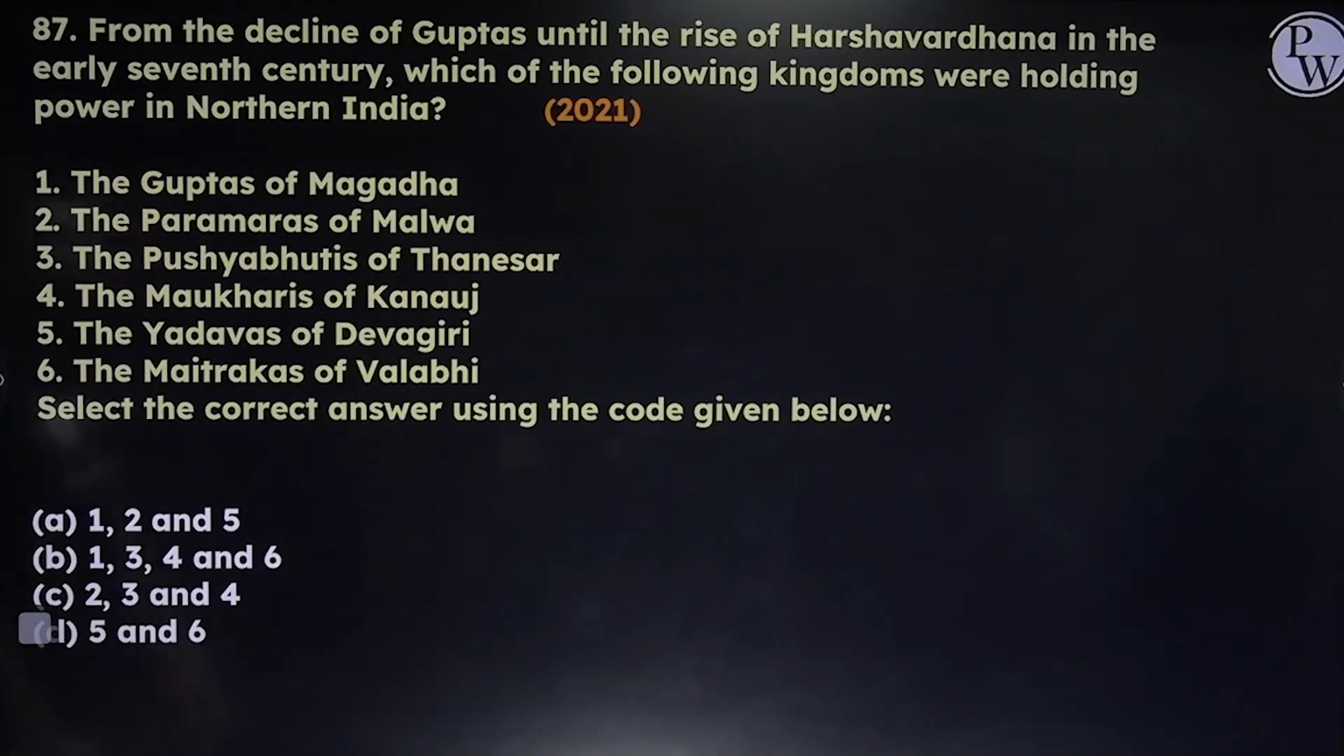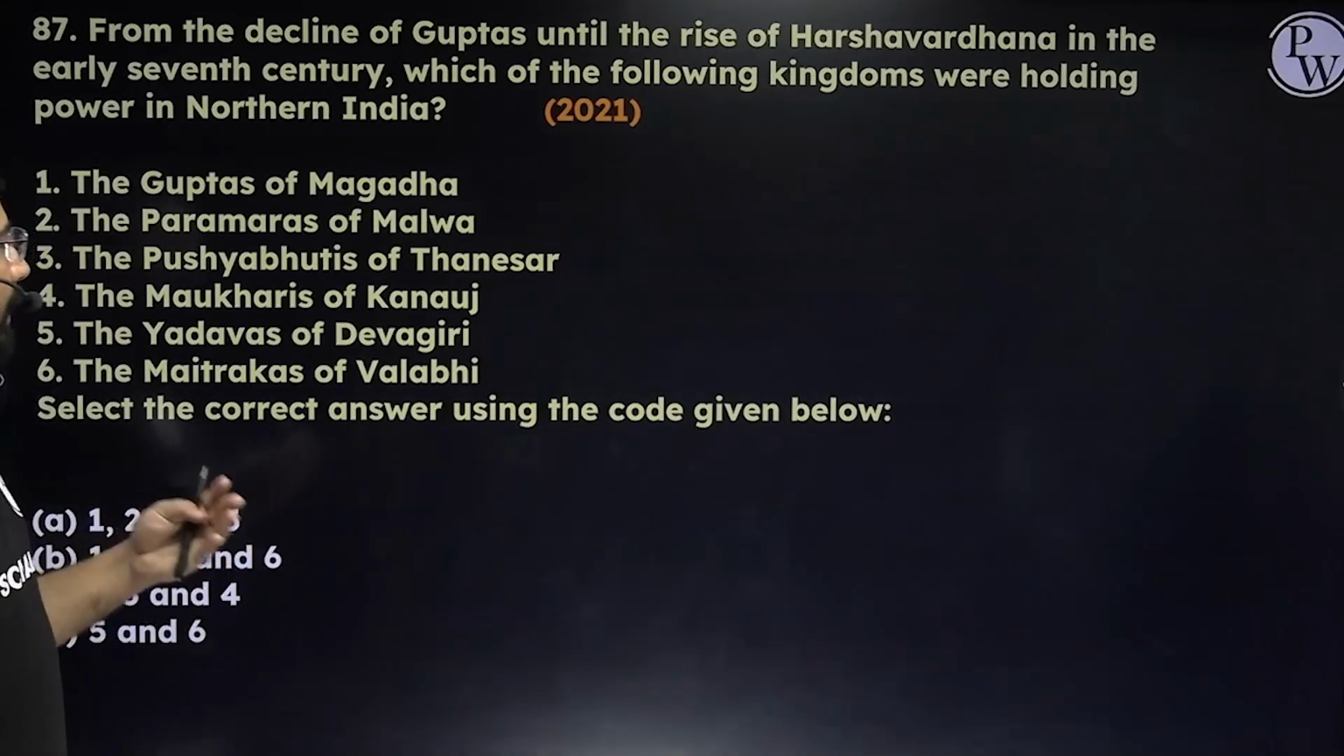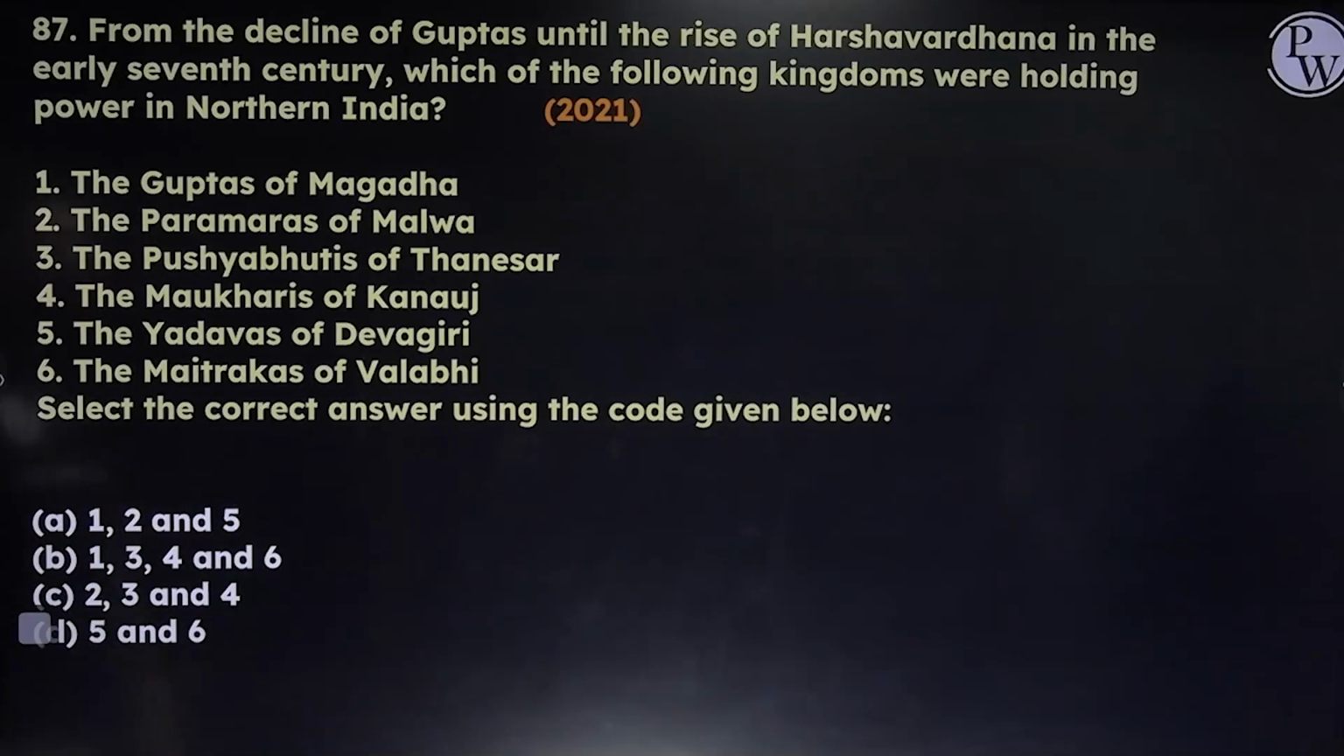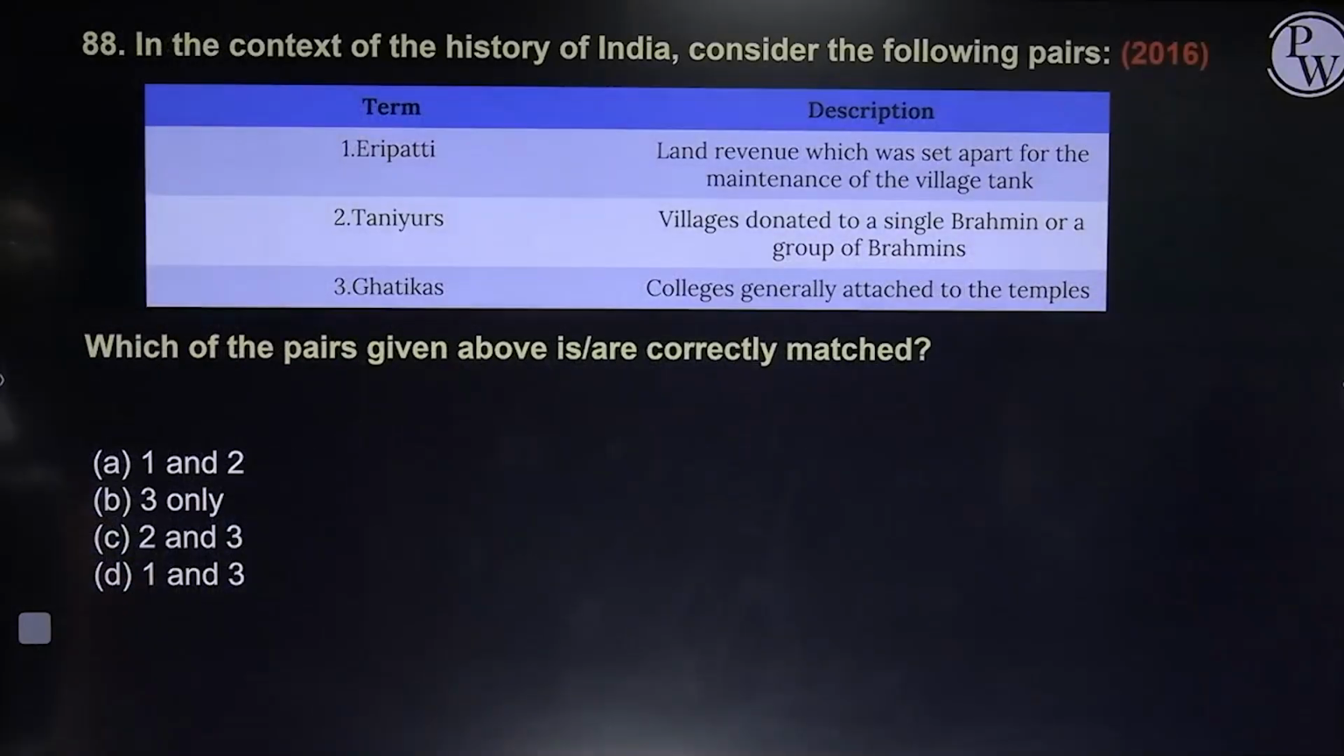After the decline of the Guptas until the rise of Harshvardhana, which of the following kingdoms were holding power in North India? Guptas of Magadha, yes. The Pramars of Malwa, okay, we have to remember that Pramars came a little bit later on. Pushyabhuti of Thanesar, yes. Maukharis of Kannauj, yes, that is also correct. So 1, 3 and 4 make sense. Yadavas of Devagiri, no, they came later on. Maitrakas of Vallabhi, yes. The answer will become 1, 3, 4 and 6. Answer is B.